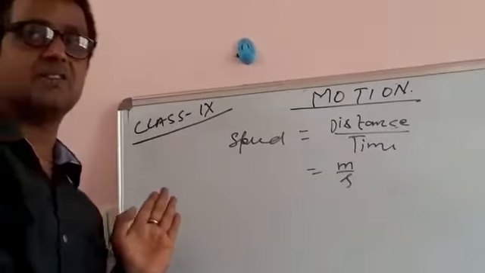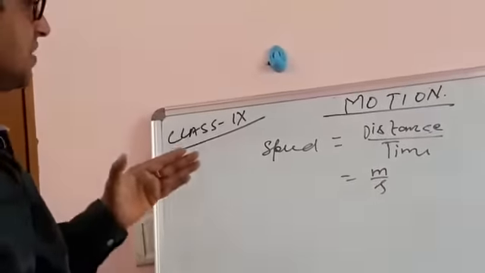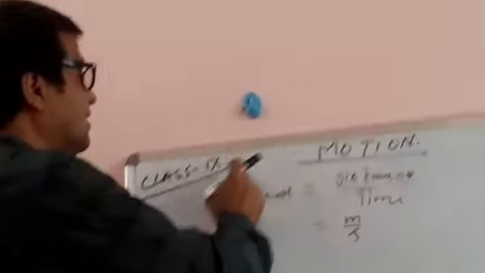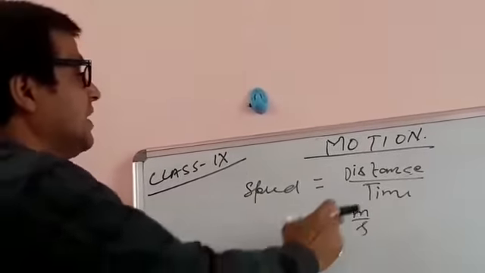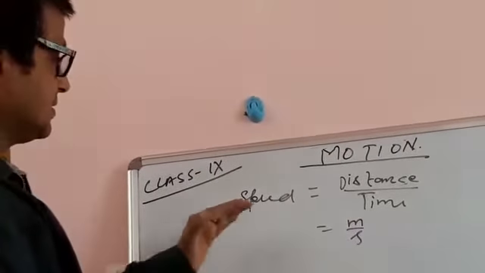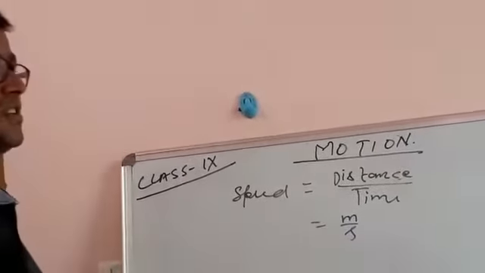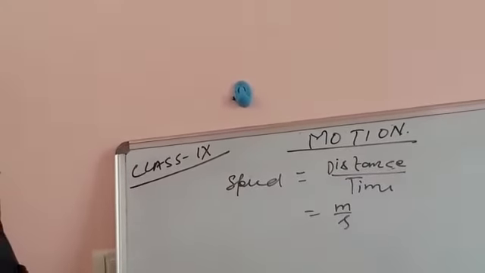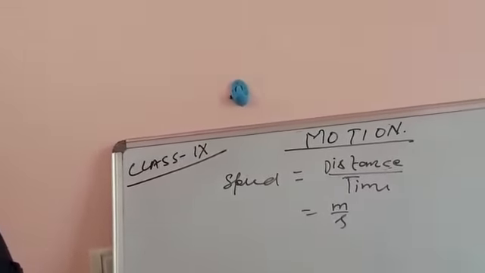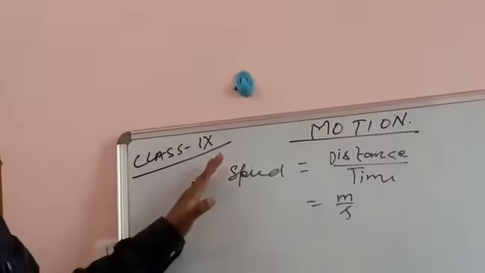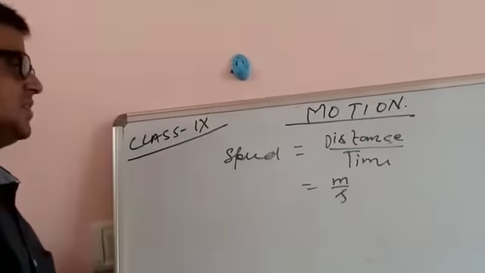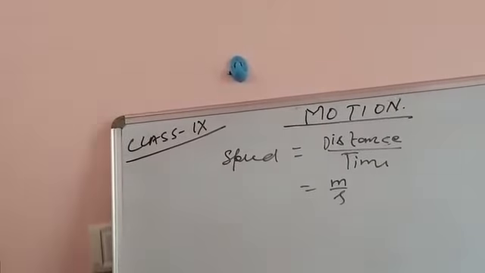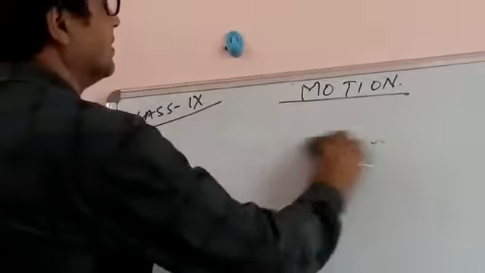You must know the mathematical formula. What would be the SI unit? Meter per second. And since it is associated with distance, it is a scalar quantity. I am not going to give more details about speed; once you know distance, you could jump to speed. The same thing applies to velocity.